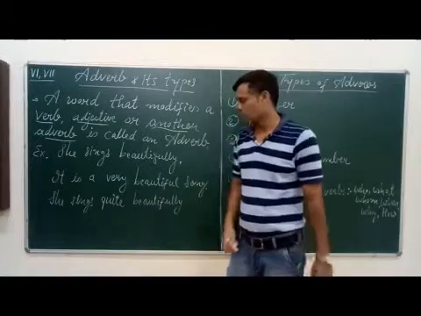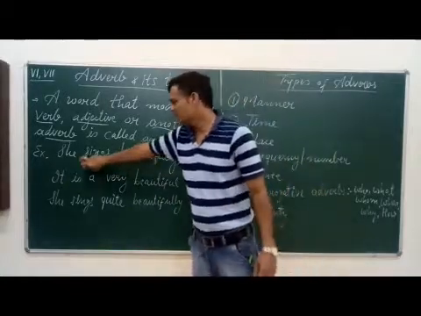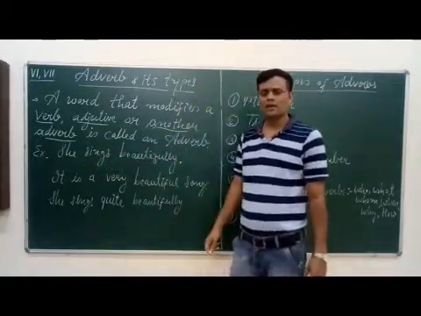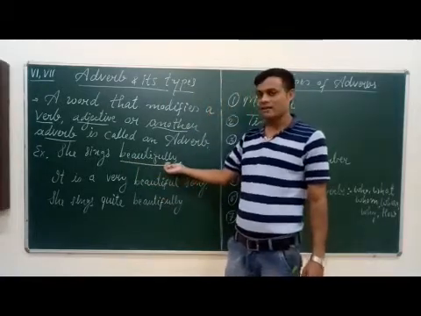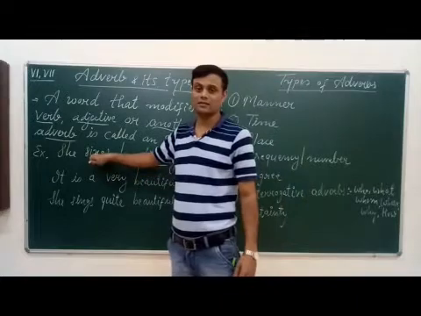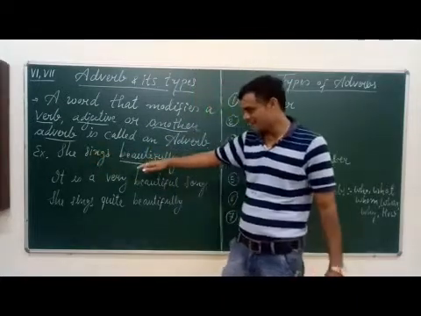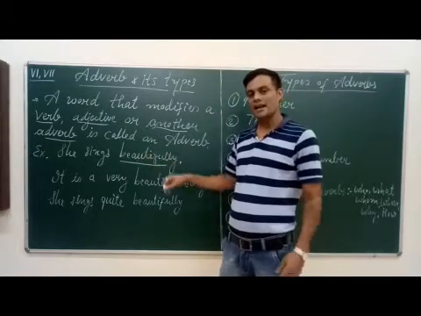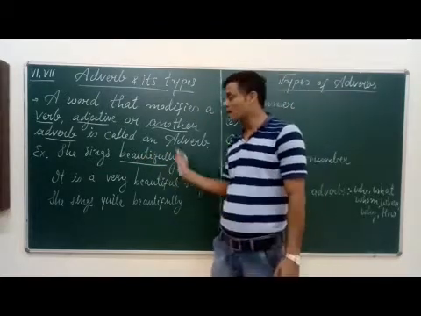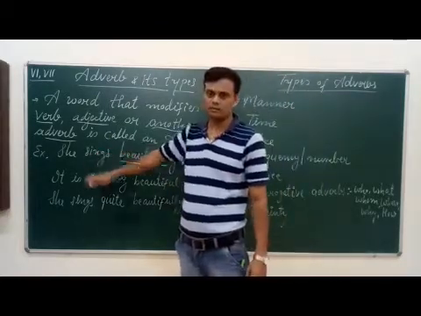Now see how. First sentence: she sings beautifully. Here beautifully is an adverb as it modifies the verb sings.